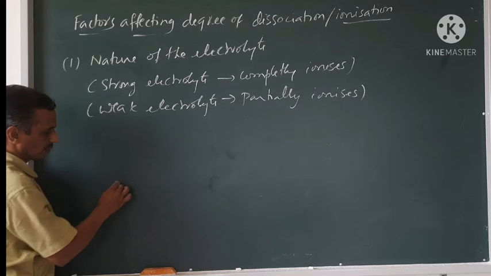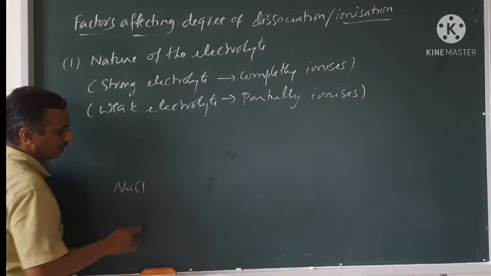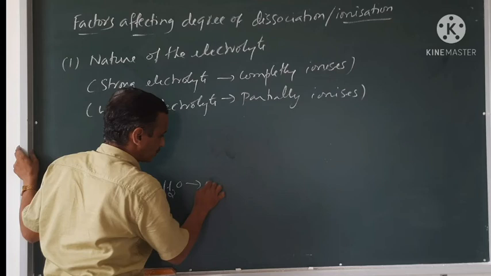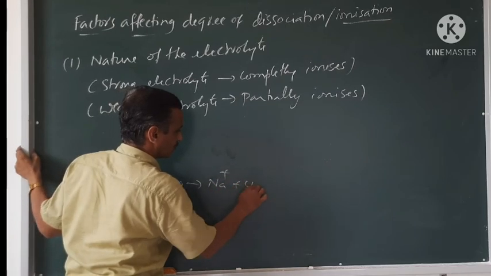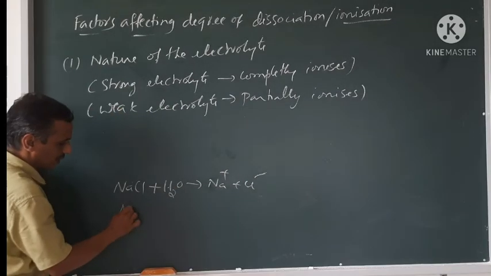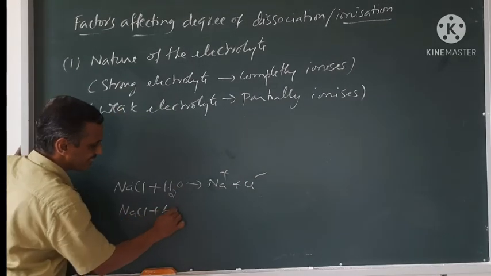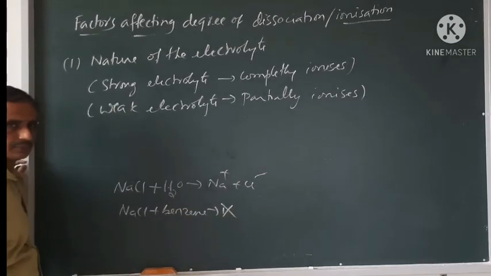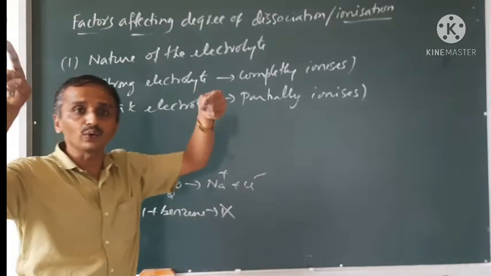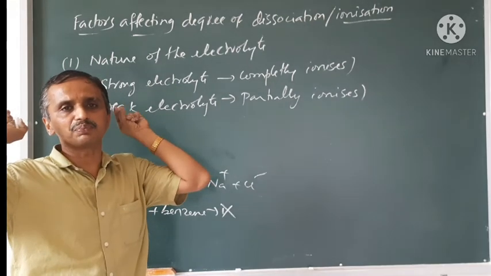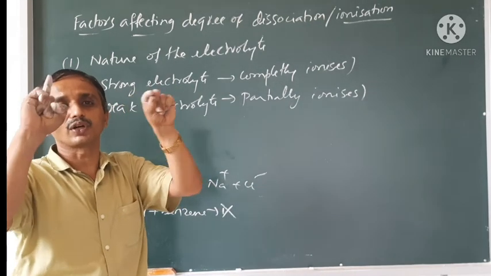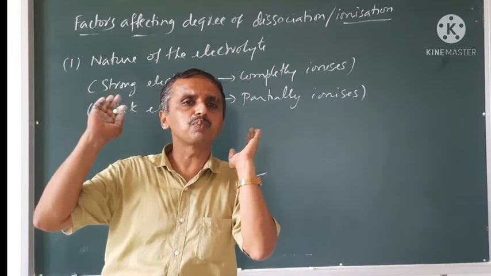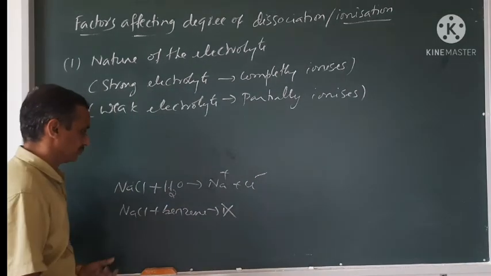Now see here, NaCl, when dissolved in water, gives Na plus and Cl minus. Whereas NaCl dissolved in benzene, no ionization will be there. It means ionization is decided by the nature of the solvent also. For ionization, I need a polar solvent like water.